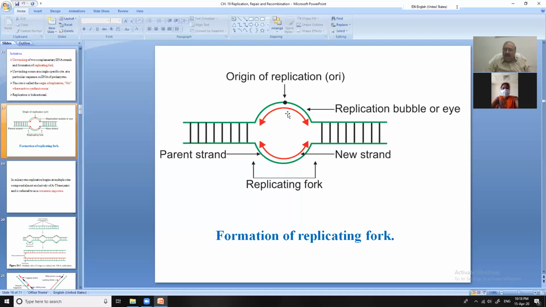So you can say that the replication is starting at the origin by means of a replicating fork, and DNA replication is bidirectional, in the 5' direction and in the 3' direction simultaneously in a prokaryotic cell. Eukaryotic I will tell you later on.